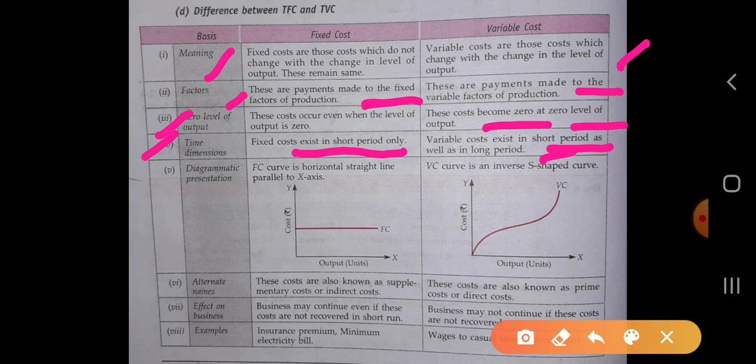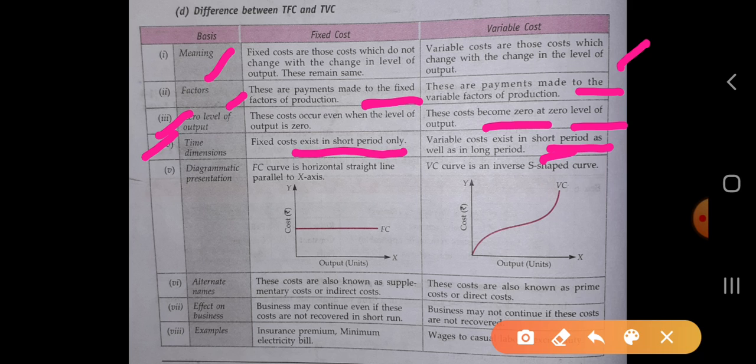In the short period, when the time period is less than 1 year, in that case fixed cost occurs. But variable cost exists in the short period as well as in the long period. Okay, variable cost occurs in both periods, short period as well as the long period.